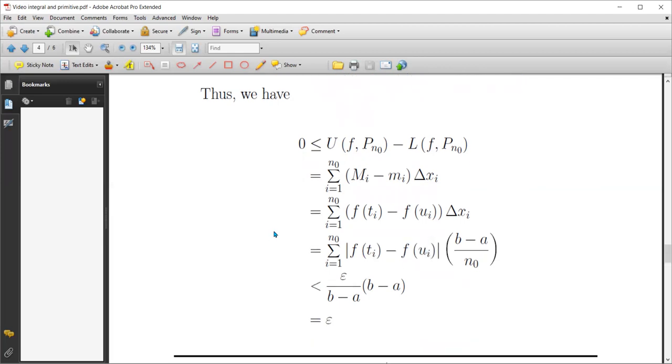So we can take the absolute value; it does not change anything.